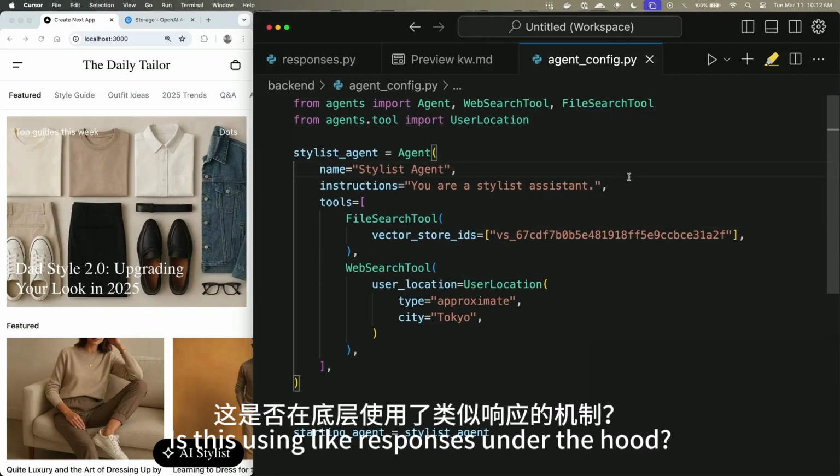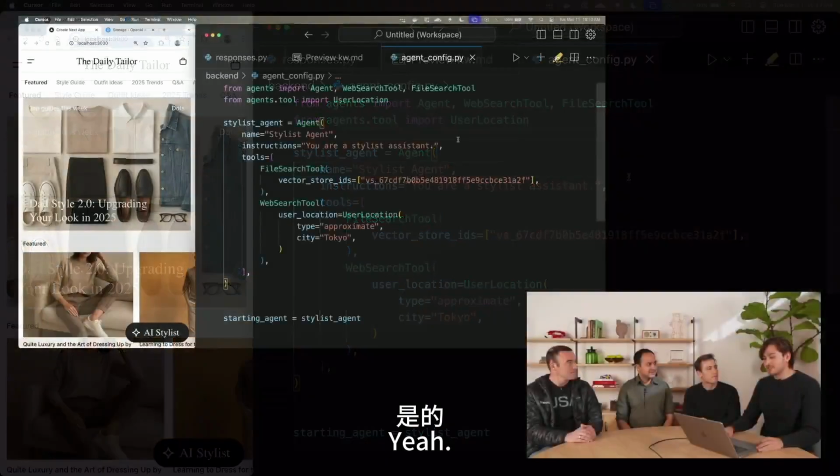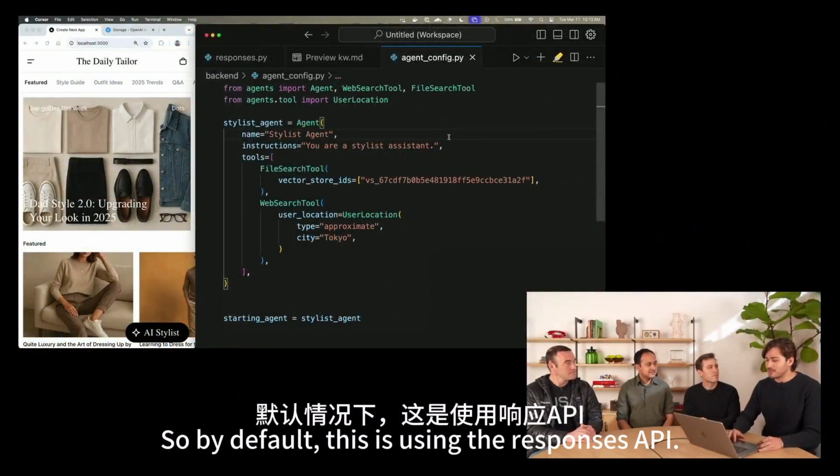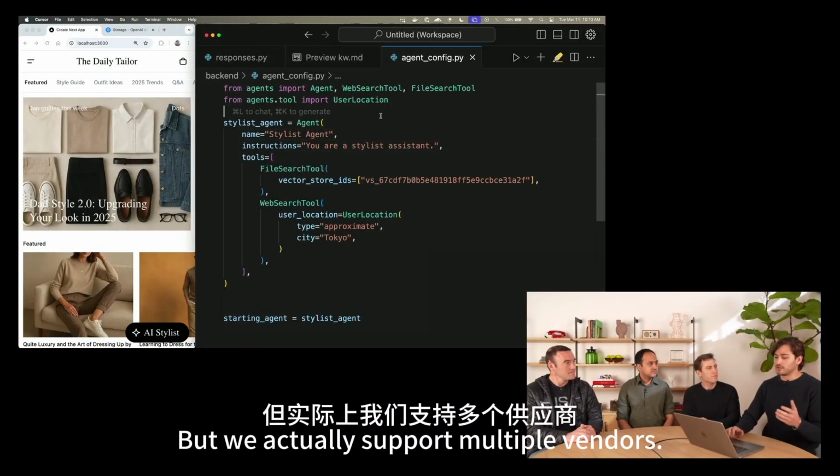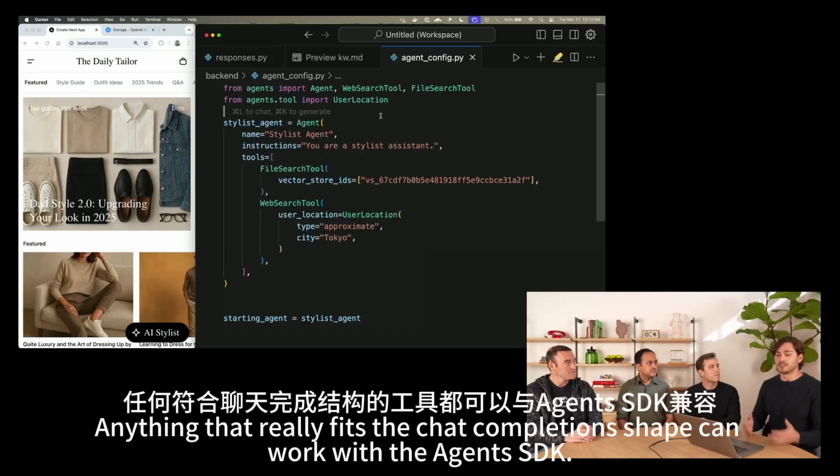Is this using Responses under the hood? Yeah, so by default, this is using the Responses API, but we actually support multiple vendors. Anything that fits the chat completions shape can work with the Agents SDK.